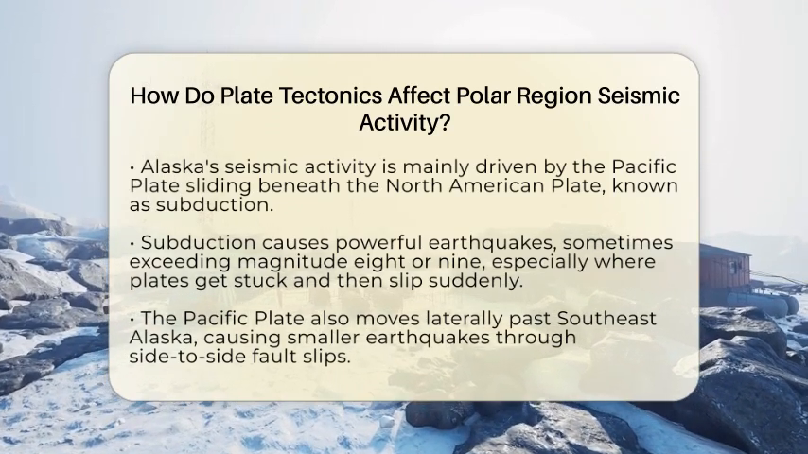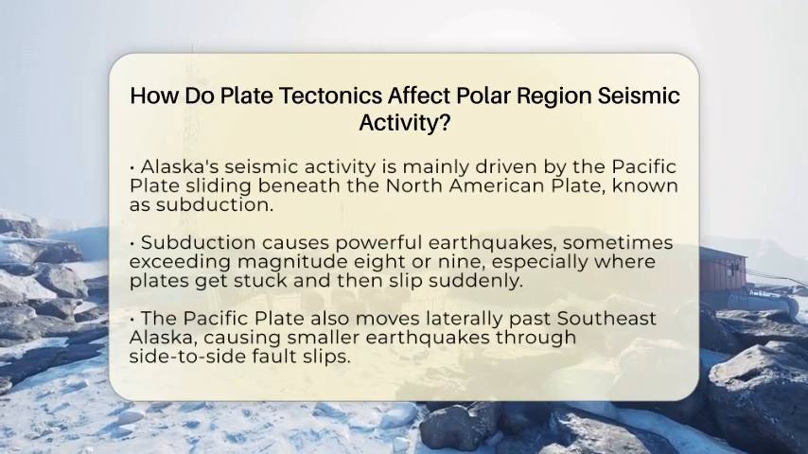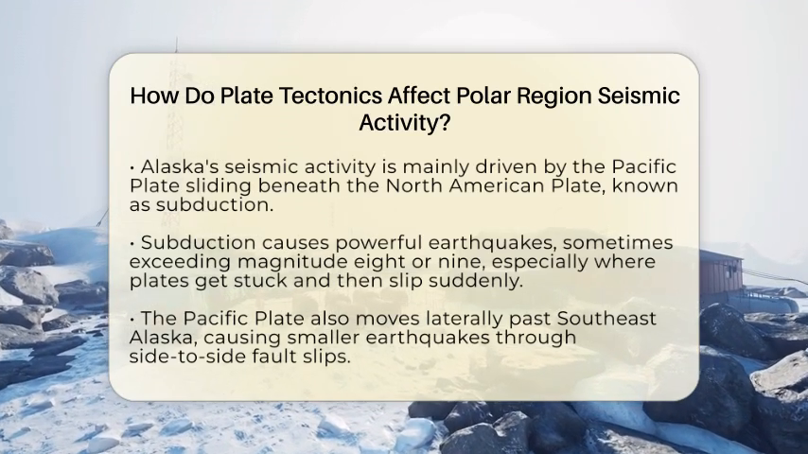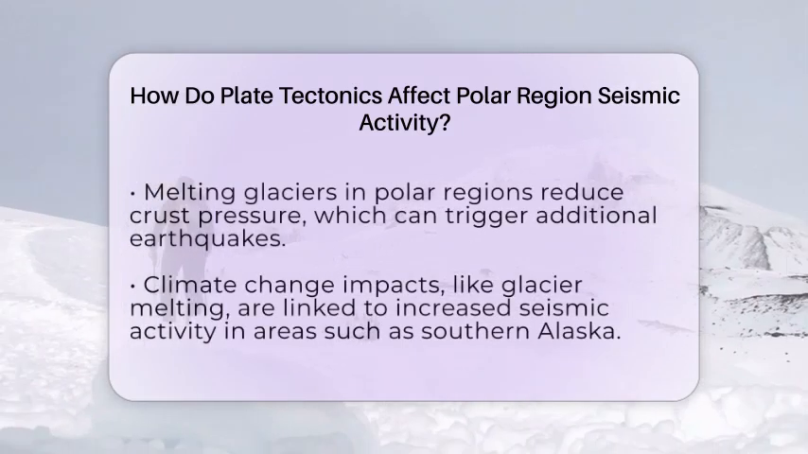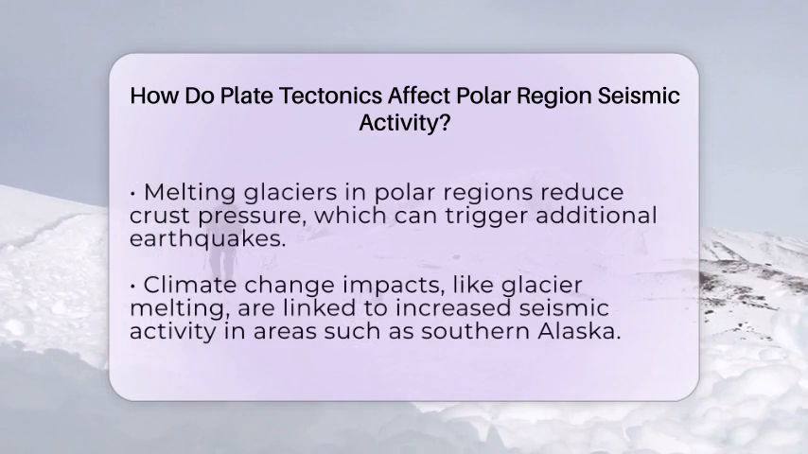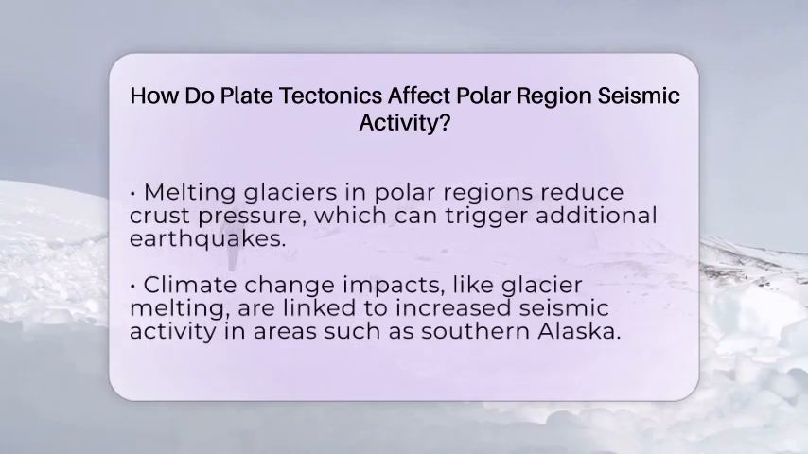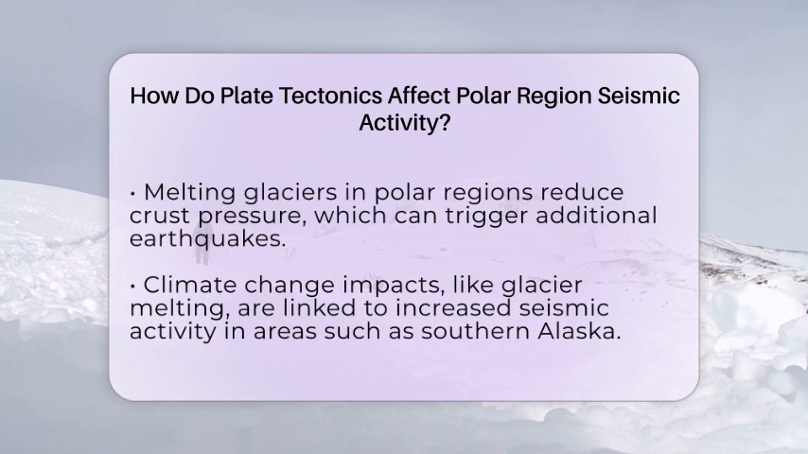Besides subduction, the Pacific Plate also moves laterally past southeast Alaska, creating side-to-side fault slips that can cause smaller but still significant earthquakes. These movements are part of what makes seismic activity in polar regions so varied and interesting.